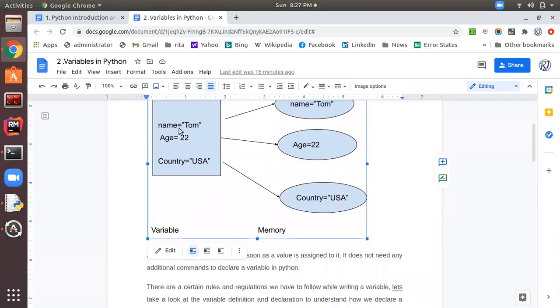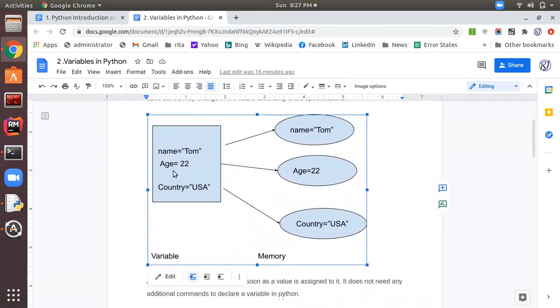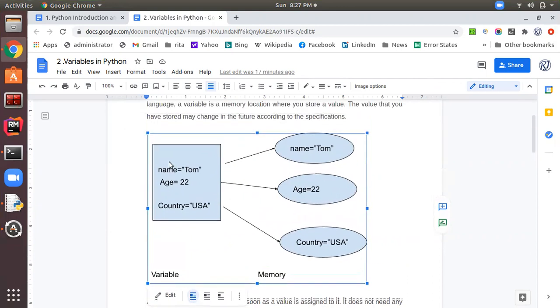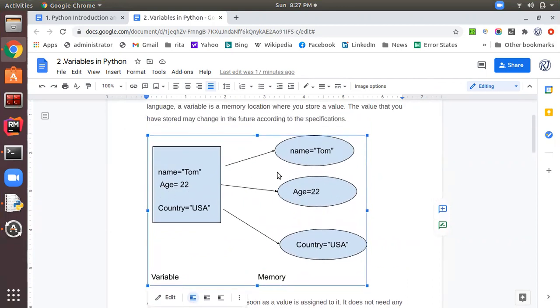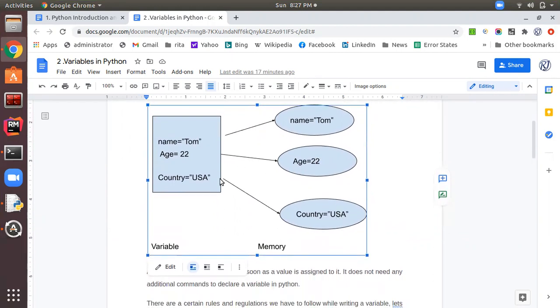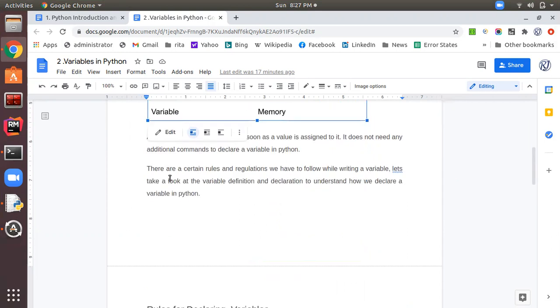So for example, in this diagram, I have taken three variables: name equal to Tom, age equal to 22, and country is equal to USA. So what are these? These are the three variables. Where these values are stored is known as memory. Name is stored in some memory location, age is stored somewhere in the memory, and country is stored somewhere in the memory. So these are the memory and these are the variables.